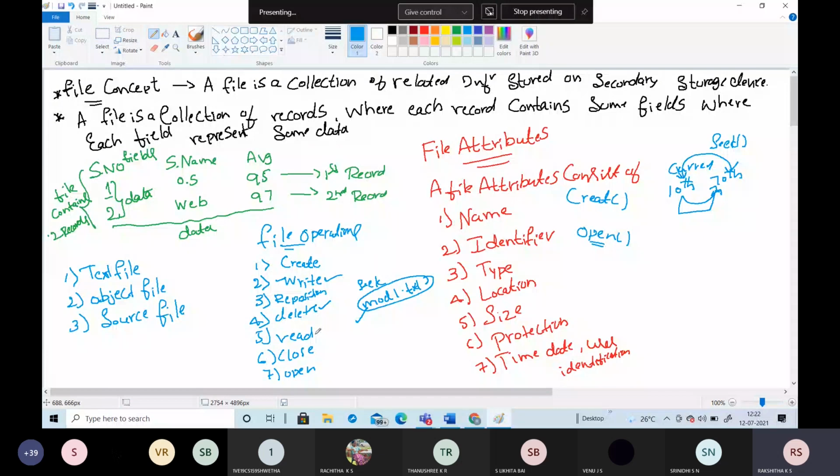By using this open system call, you have to... I mean Rakshita ma'am, which CO4 module? CO4, ma'am. Fourth module. Okay, knowledge level is? K3, ma'am. Applying.